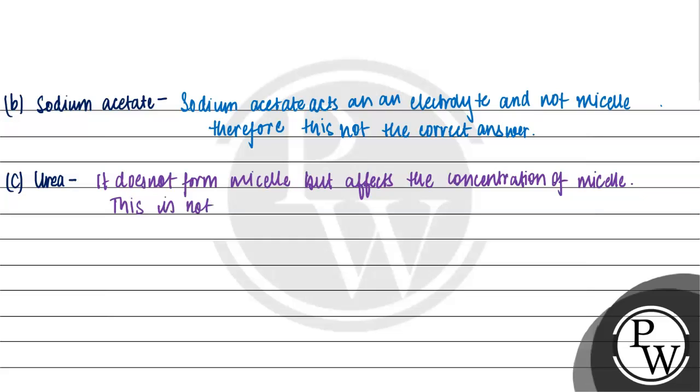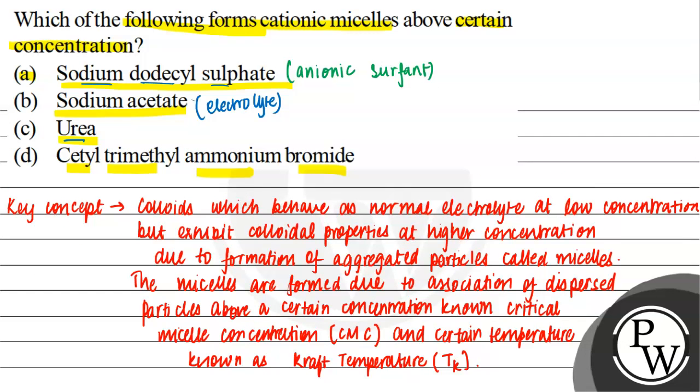This is not correct because this does not form a micelle.